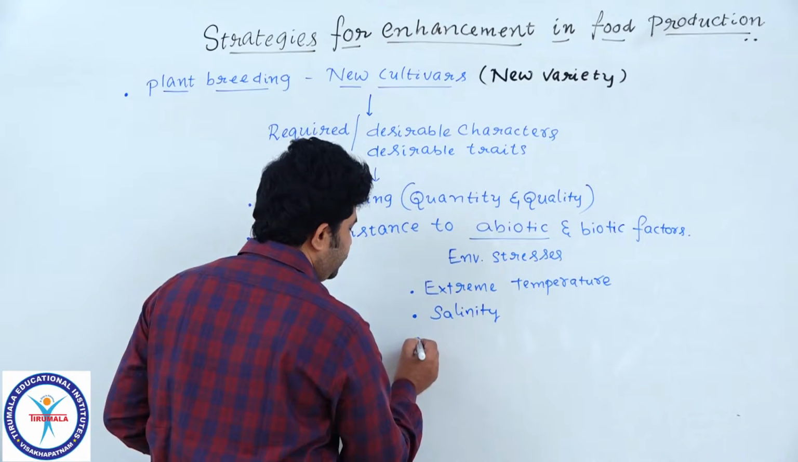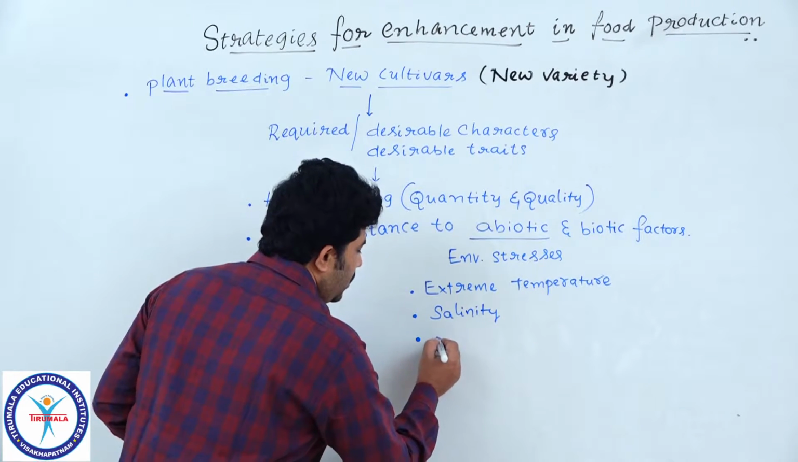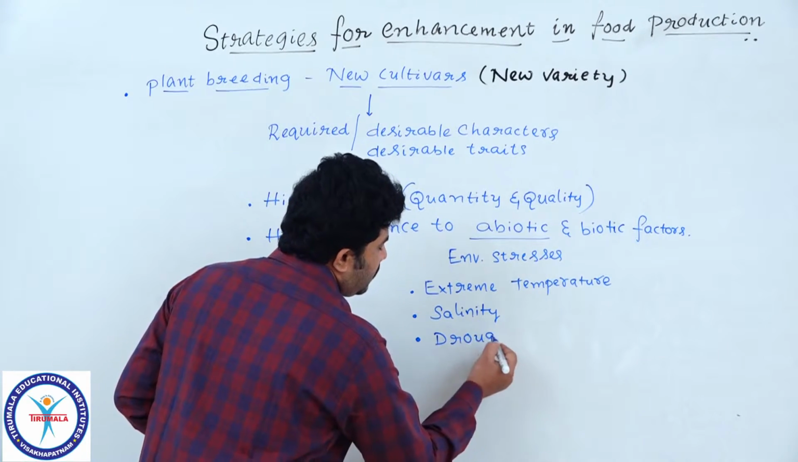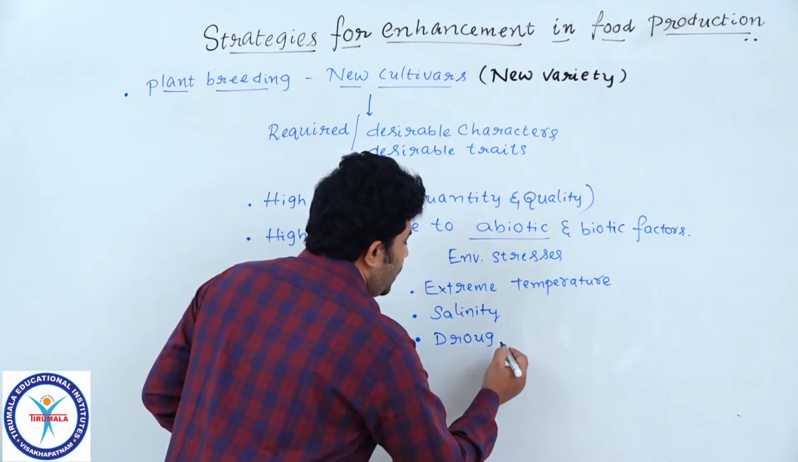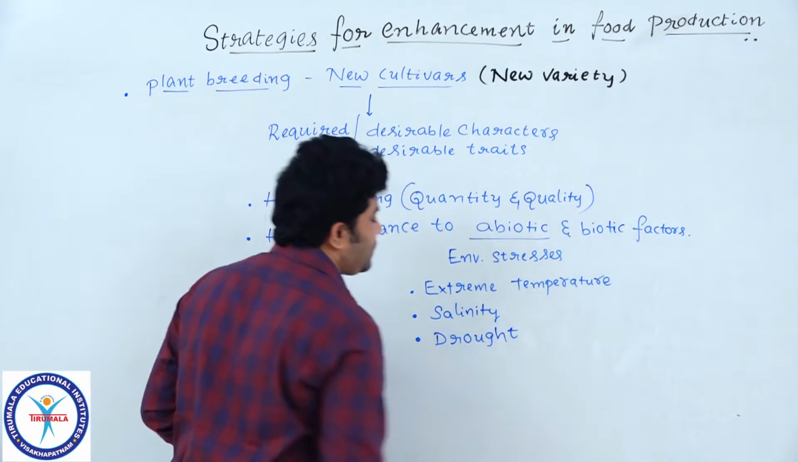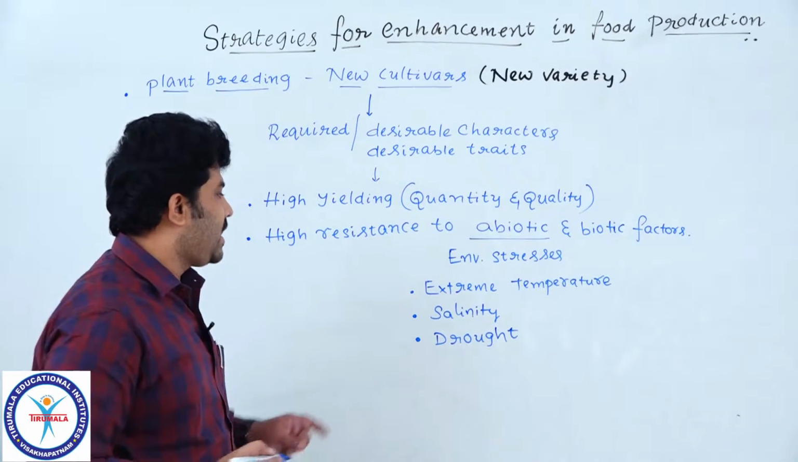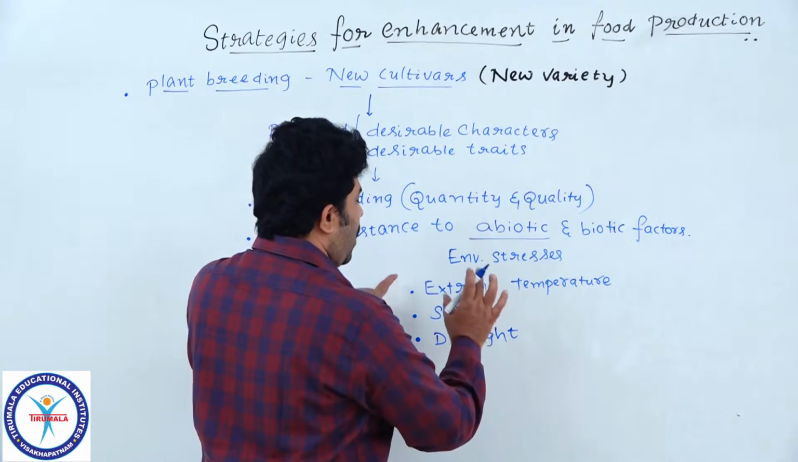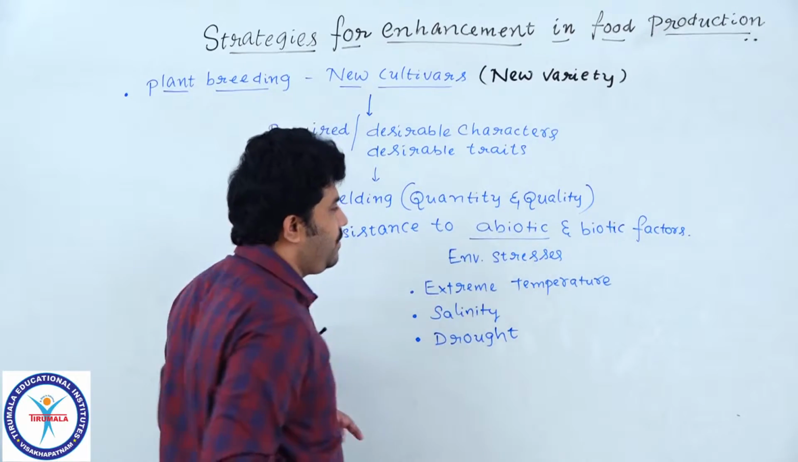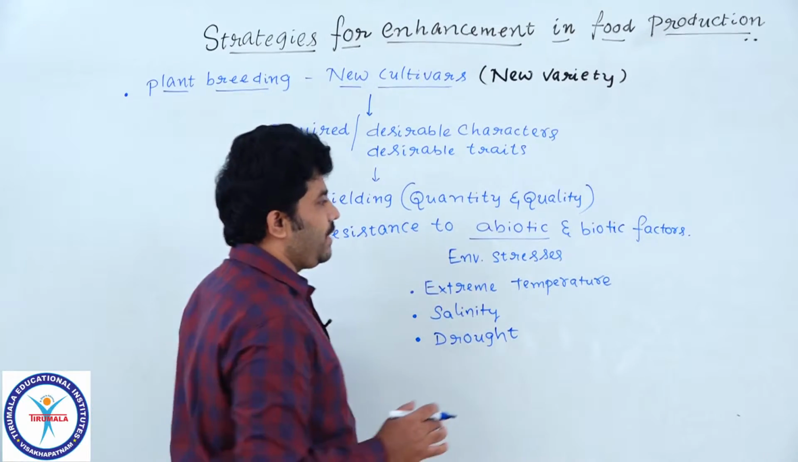and extreme drought conditions. Drought condition is nothing but lack of sufficient water. We call this condition drought. All these three basic stresses we observe as environmental stresses. Understood? So these are abiotic factors.